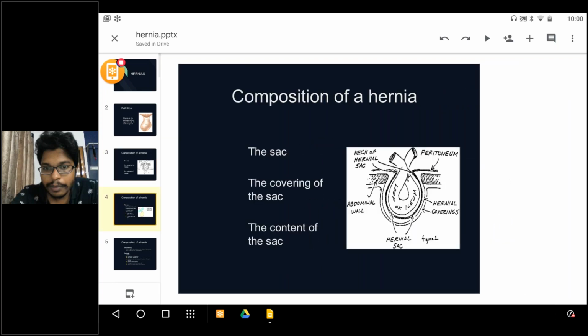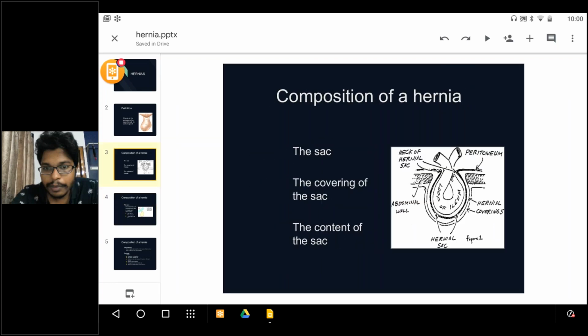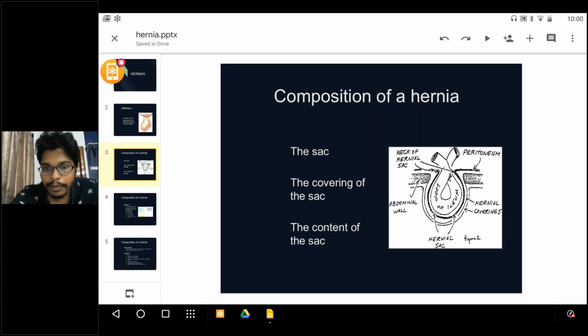Based on the contents, these hernias can be named. If omentum is the content, then omentocele. If bowel is the content, you can call it enterocele. Some peculiar hernias are present: if the appendix is present, it is Amyand's hernia. If Meckel's diverticulum is present, it is Littre's hernia. Like that, some peculiar features are present. You will come to know in later slides.